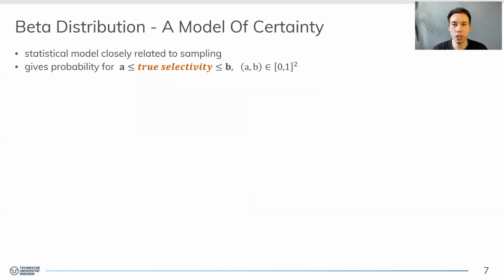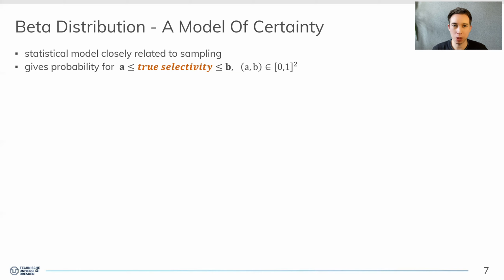To model the certainty of our estimates, we use the beta distribution, which is a statistical model closely related to the sampling process. And for any interval A and B, it gives the probability that the true selectivity falls within this interval based on our observation from the sample.